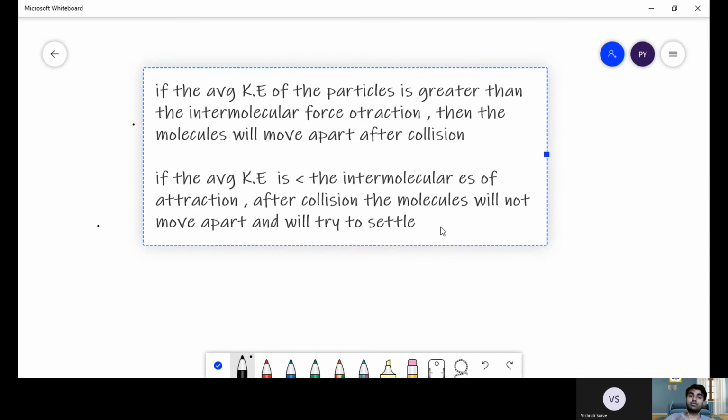If they have very strong forces of attraction, what will happen? Because of the high forces of attraction, they will hold their hands and will not move here and there, because the forces of attraction are high with respect to the kinetic energy. And if the forces of attraction are less, they will come, shake hands, and then go away again. And if the forces of attraction are more, they will come, shake hands, hold their hands together, and then settle down. So these are the two important aspects you have to keep in mind.